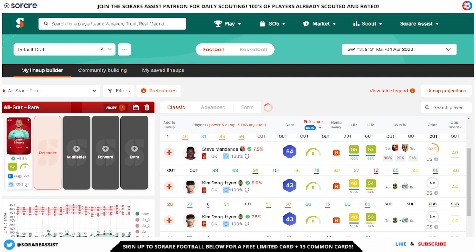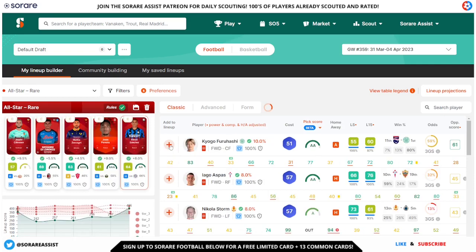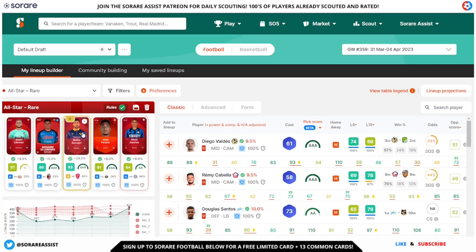You just need to pick a player in the relevant slots from the information provided, and then once you've got a full team, you select a captain, and then you just click save, and then you can go to my saved lineups here, and that's going to give you all your saved lineups, which then you can enter onto the Sorare website.